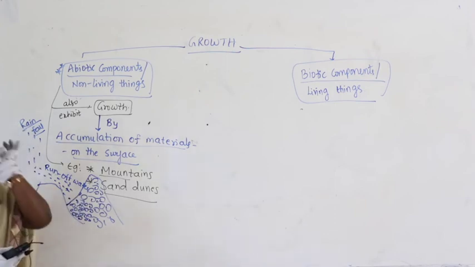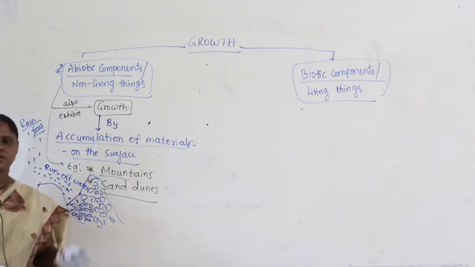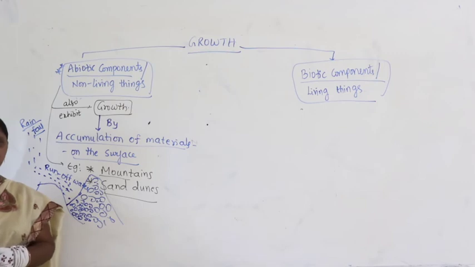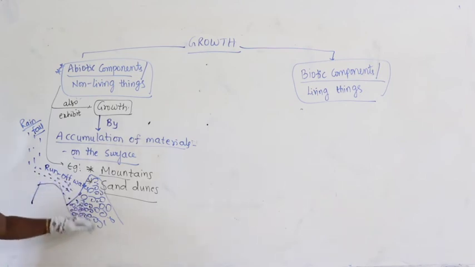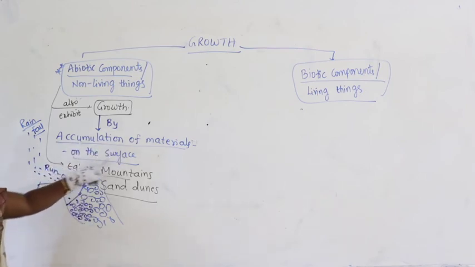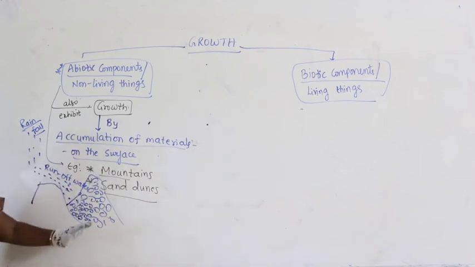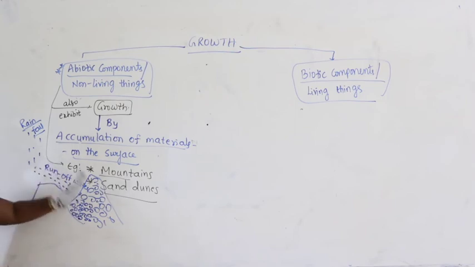Like that, if you leave it for 100 years or 500 years or thousands of years, because of continuation of sedimentation, meaning what is happening here? Accumulation of material is happening on the surface. There is accumulation, meaning materials are added. How are they added? Externally, on the surface.